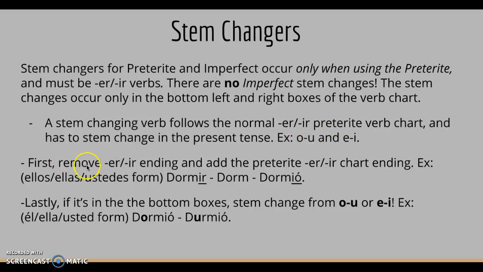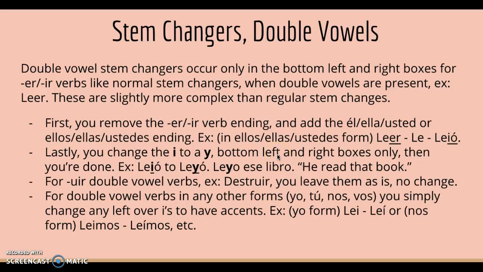So first, to stem change, you remove the ER and IR ending and add the preterite ER and IR chart ending. Example for the ellos, ellas, and ustedes form. Dormir, you take off IR, change to dorm, and then add the ellos, ellas, and ustedes form ending, dormió. Lastly, if it's the bottom boxes, remember only the bottom boxes, it will stem change from O to U or E to I. An example is dormió, again, would go from dormió to durmió, O to U stem changing.